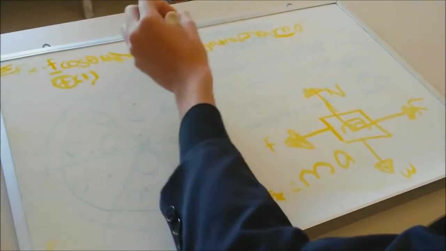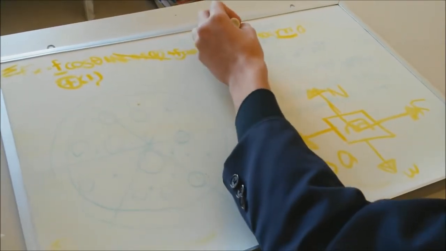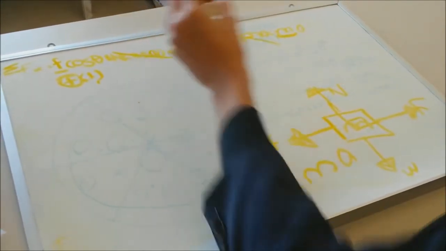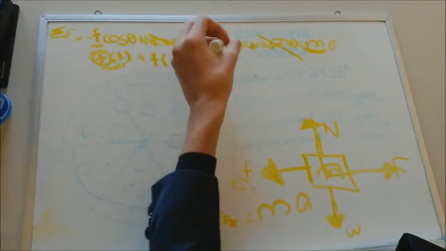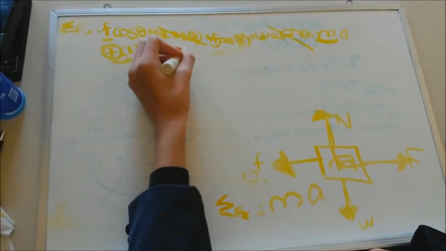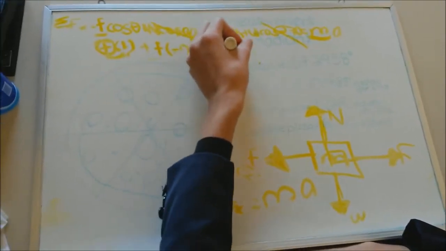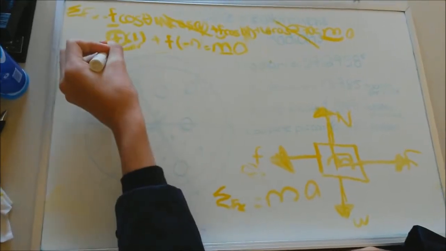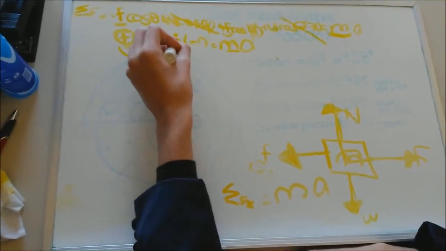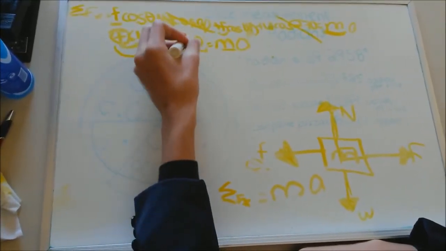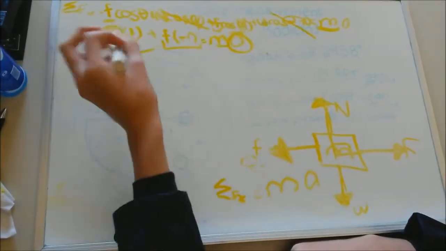The cosine of 90 is 0, the cosine of 270 is 0, and we only have the cosine of 180, which is minus 1, and this equals mass times acceleration. We have the mass, and we have the friction times minus 1. We only isolate the A, and that's all.